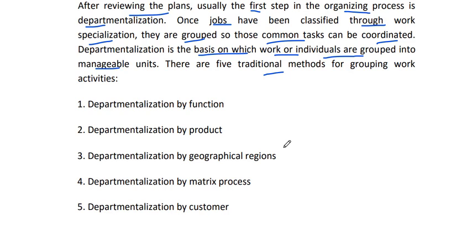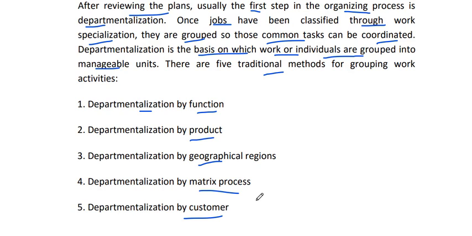So there are 5 traditional methods. First is departmentalization by function, second by product, third by geographical regions, fourth by matrix process, and last, fifth, by customer. So these are basically the traditional ways.